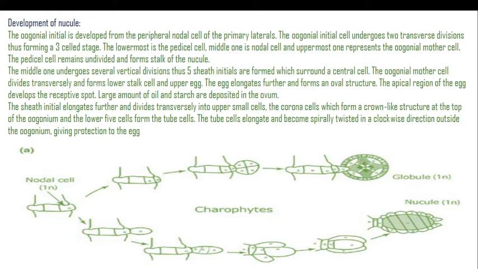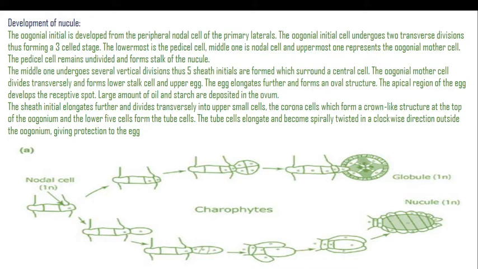The pedicel cell remains undivided and forms the stalk of the nucellus. The middle one undergoes several vertical divisions, thus 5 sheath initials are formed which surround a central cell. The oogonial mother cell divides transversely and forms a lower stalk cell and an upper egg.